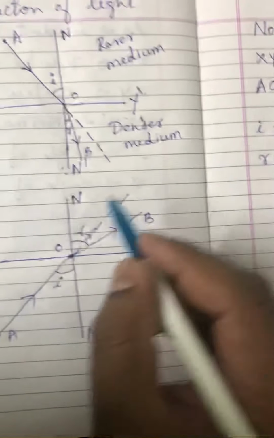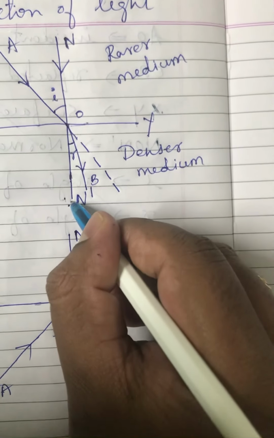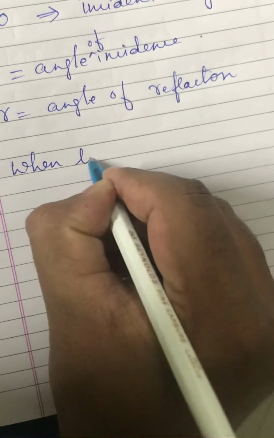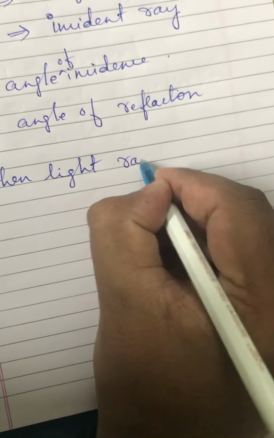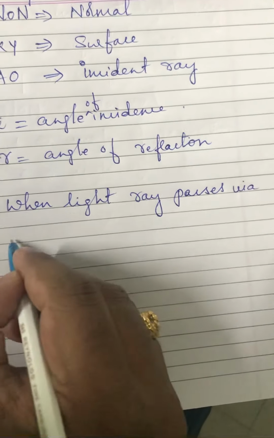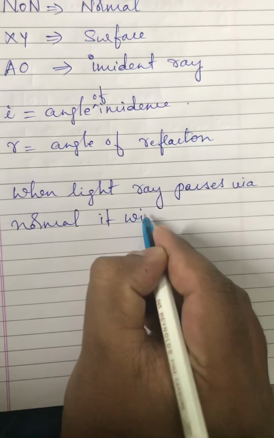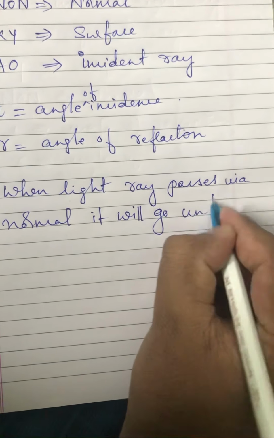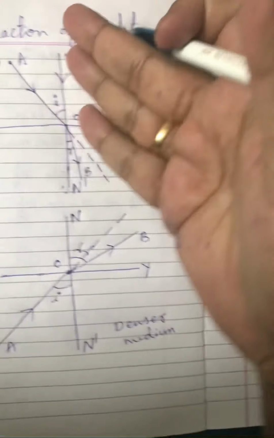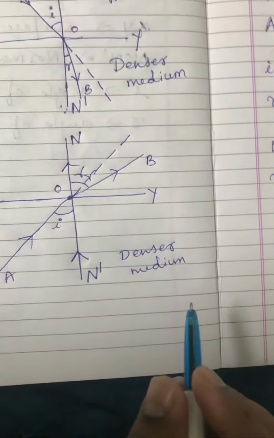Okay, next we have to observe one more thing. When the light ray by chance passes through the normal, it will go undeviated, either it goes from the rarer medium to denser medium or from the denser to rarer medium, it will go undeviated.